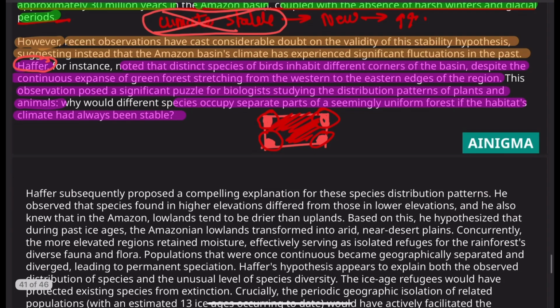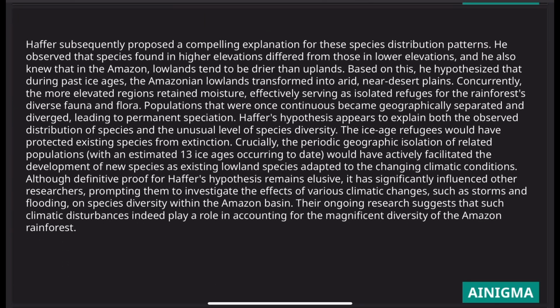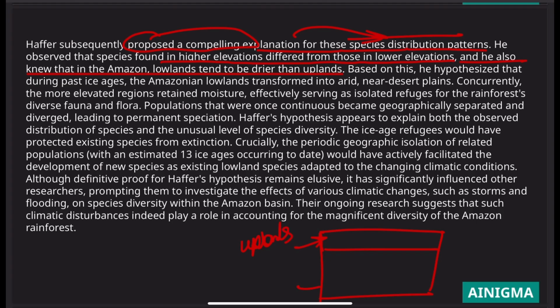So let's proceed further. Haffer subsequently proposed a compelling explanation for these species distribution patterns. Okay, so we are saying that Haffer proposed a compelling explanation for the species distribution pattern. He observed that species found in higher elevation differed from those in lower elevation. And he also knew that in the Amazon, lowlands tend to be drier than uplands. So he separated the Amazon into two parts. He said that there were uplands and there were lowlands.